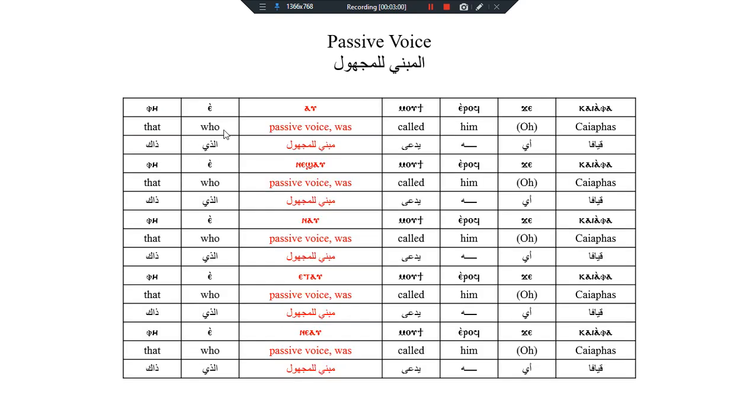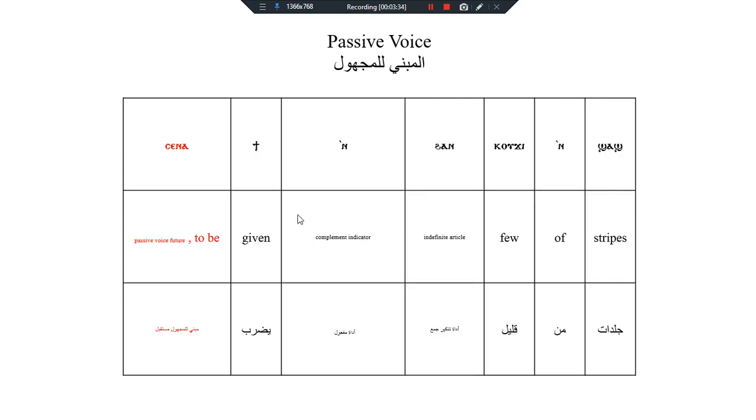We have another example. Fi a av moti rov je kayafa, which is called Kayafa. Fi a nishav moti rov kayafa, which was usually used to be called Kayafa. Fi a nav moti rov je kayafa, which he was being called Kayafa. Fi a etav moti rov je kayafa, which he had been called Kayafa. Fi a niav moti rov je kayafa, which he used to be called Kayafa.